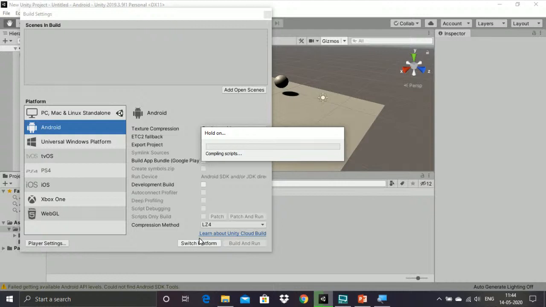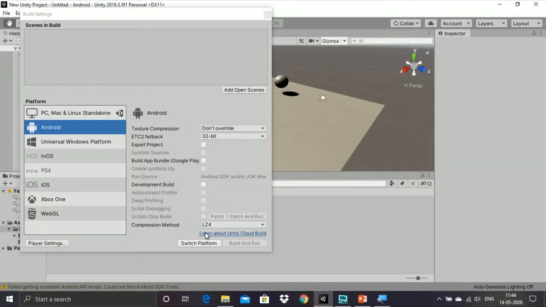It will take some time to switch the platform. So now it has switched.